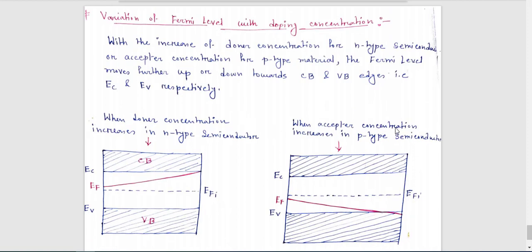And here in p-type, acceptor concentration increases, that means hole concentration increases. When electron concentration increases, the Fermi level will move towards the conduction band, from the level of the Fermi level at intrinsic semiconductor.